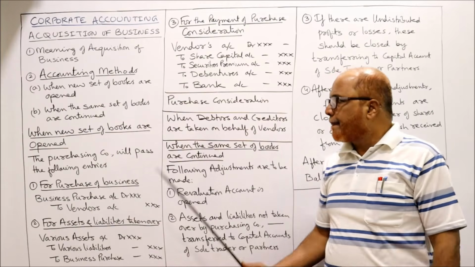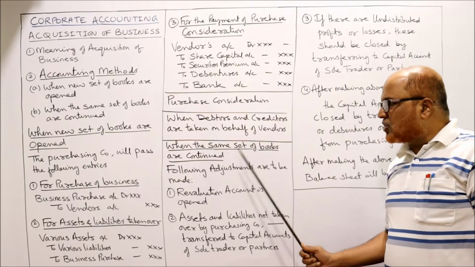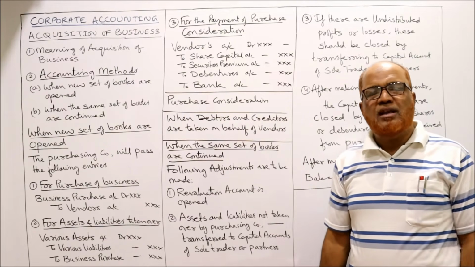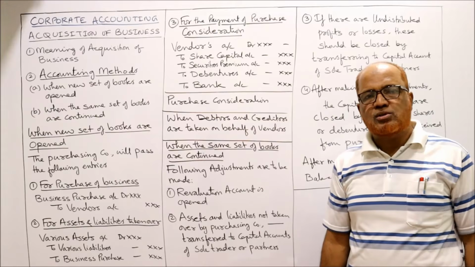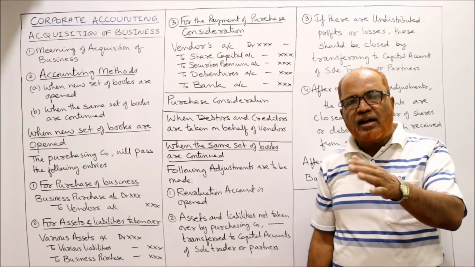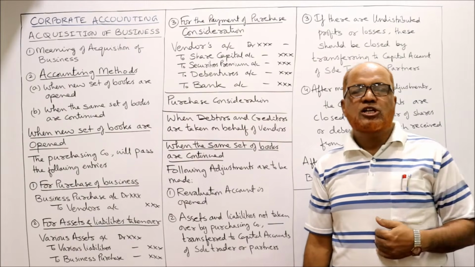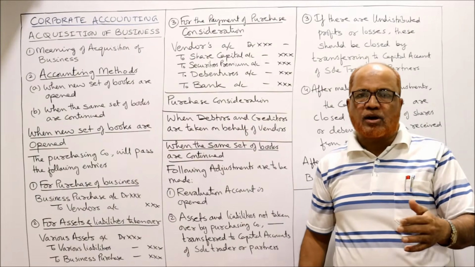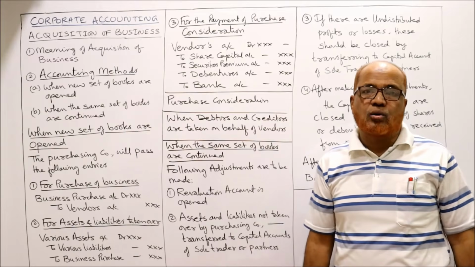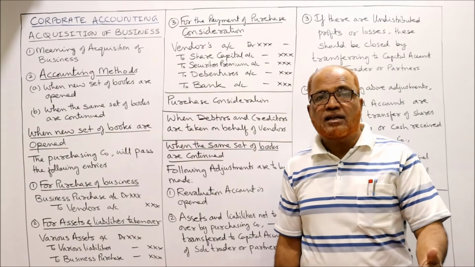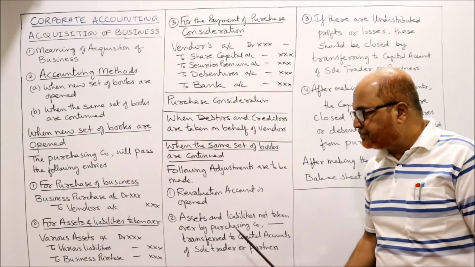Next, when the same set of books are continued, sometimes the company will say, why open new books of accounts? Instead, the vendor's accounts are continued. The company has purchased not only assets and liabilities, but also taken over the accounts, and the same set of books are continued by the company. In that case, how will the accounting treatment be done?